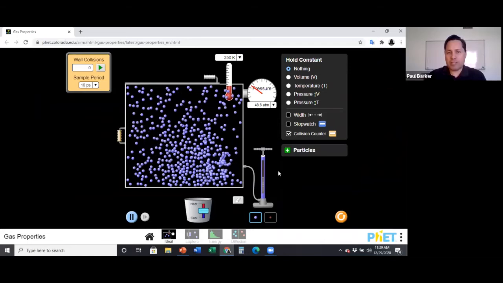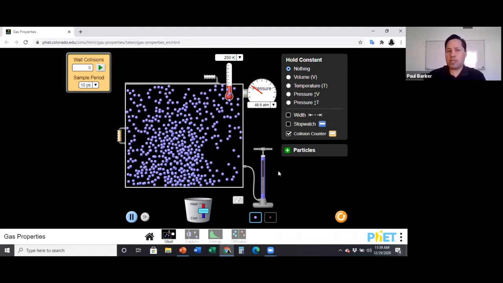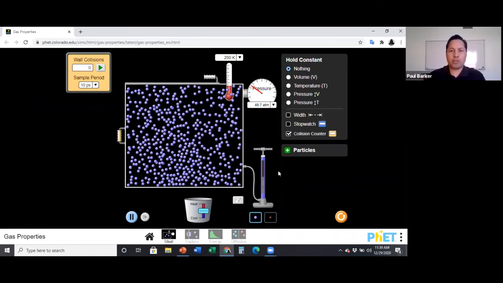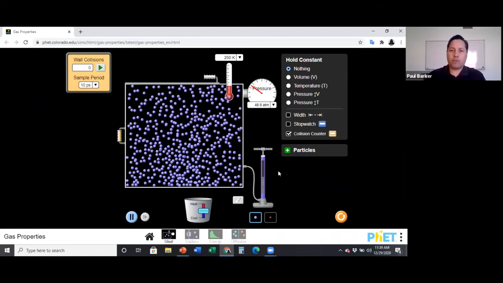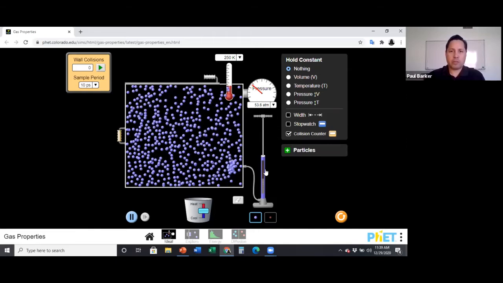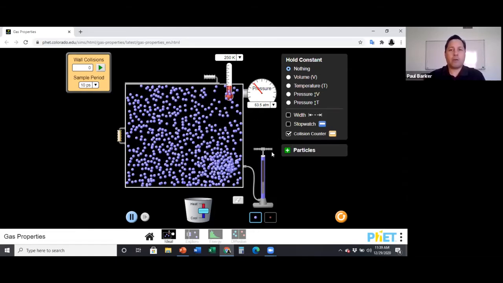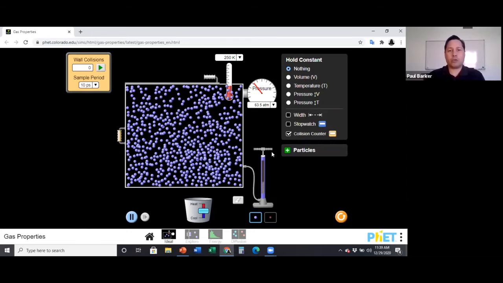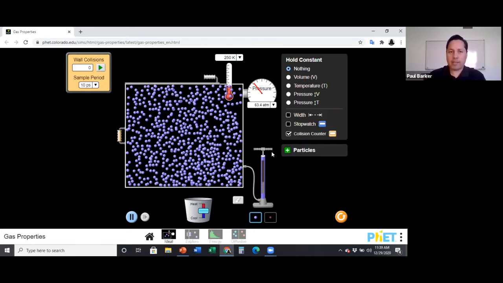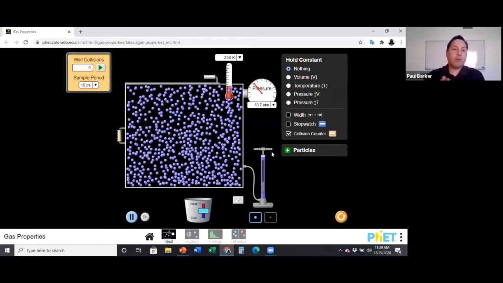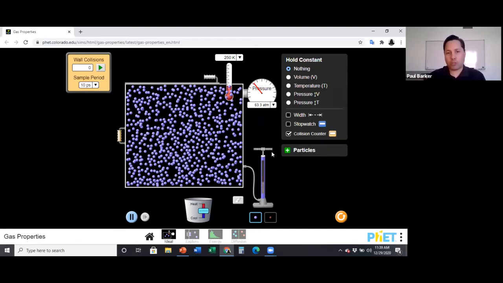And as we keep the temperature constant, you see that now we've got a lot more gas molecules. So what happened to the pressure? It increased. Now it is at 48. What happens if we add some more gas molecules? Notice that the pressure keeps increasing. Now we're at 63. So more gas molecules increase the pressure. Why is that? Again, there are going to be more collisions against the walls of the container. More collisions creates more pressure.